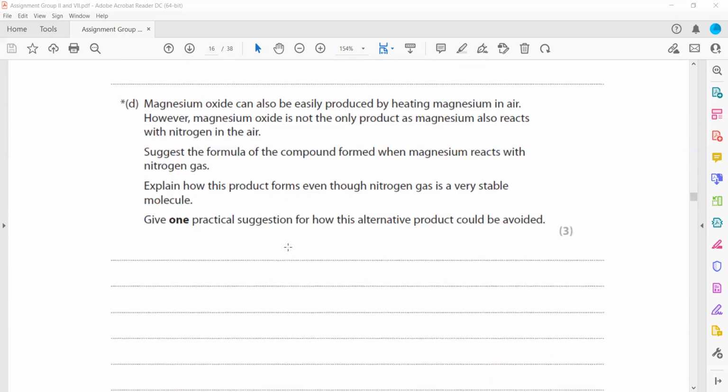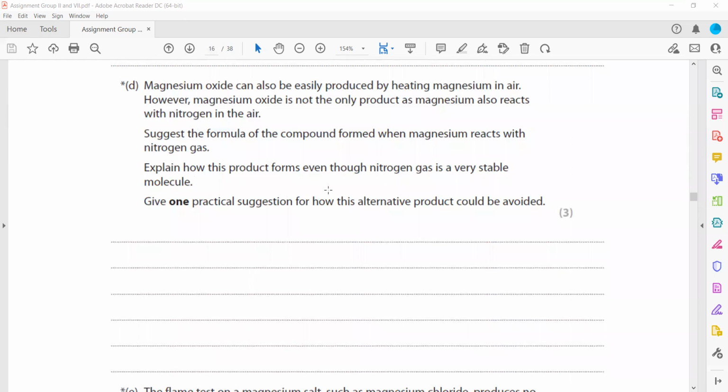Magnesium oxide can also be easily produced by heating magnesium in air. However, magnesium oxide is not the only product, because magnesium also reacts with nitrogen and forms magnesium nitride. Suggest the formula of the compound formed when magnesium reacts with nitrogen gas and explain how this product is formed even though nitrogen gas is a very stable molecule. Give one practical suggestion how this alternative product can be avoided.